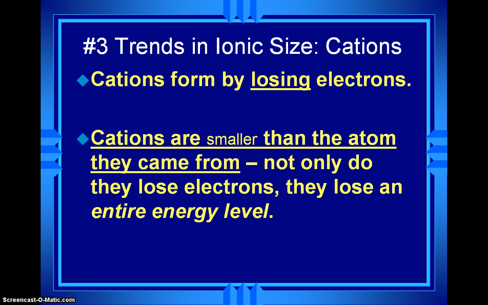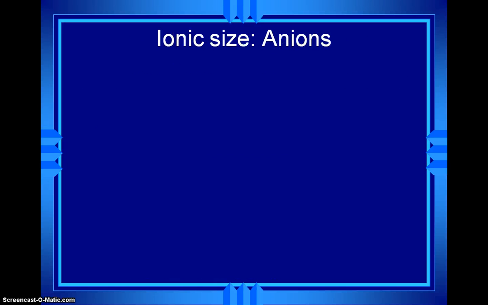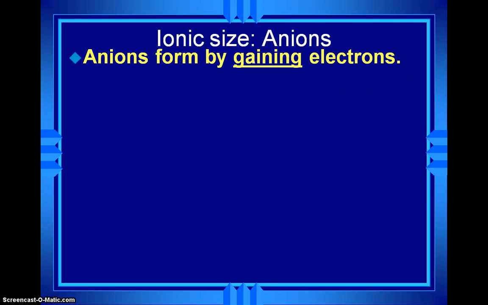So typically, cations are smaller than their atoms because they not only lose electrons, but they lose that entire energy level that the outer shell electrons were in. And remember, metals are the ones that typically form cations.